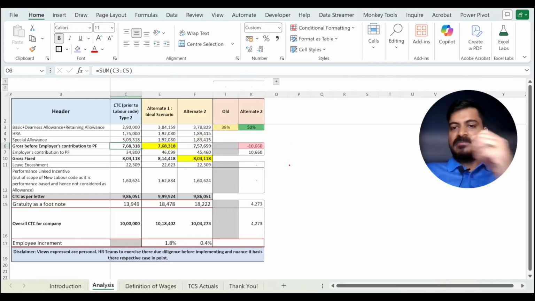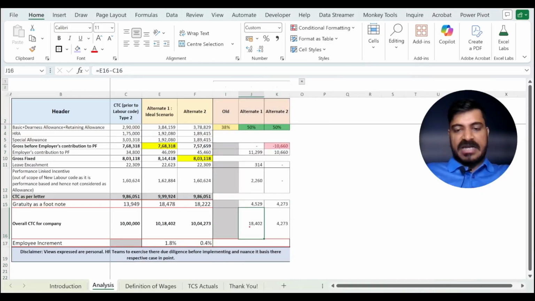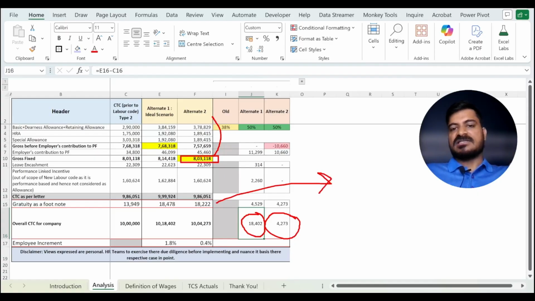Now, what is the real benefit to the employee in this case? The real benefit is that gratuity anyway will increase because you are revising your basic. So your gratuity will increase by 4,273 rupees. Just to put it into context, in scenario 1 the employee was making 18,400 rupees more, whereas now he will make 4,273 rupees more. The reduction is coming because the organization took a call to keep one layer constant, meaning everything else becomes backflushed and the only benefit the employee has is in the gratuity line. So this is scenario number 2.